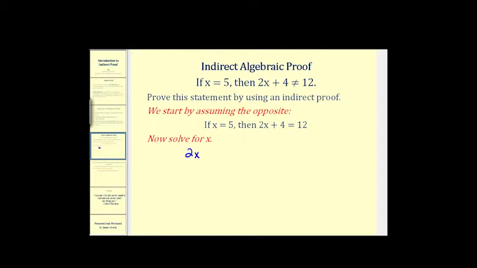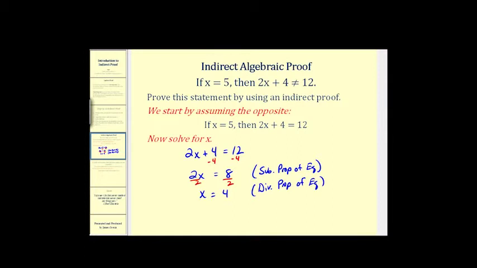So we're going to solve 2x plus 4 equals 12. So the first step would be to subtract 4 on both sides. So we'd have 2x equals 8. And this would be from the subtraction property of equality. The next step would be to divide both sides by 2. This gives us x equals 4. And this was the division property of equality.